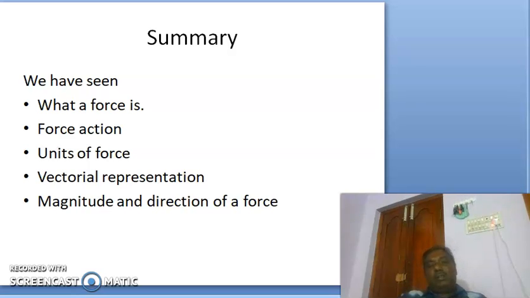So in this lecture we have seen what a force is and what are the factors by which a force is characterized. We have seen what is the action of a force. We have seen what is the unit of force and what are the different units. We have seen a vectorial representation of force, and we have also seen how to obtain the magnitude and direction of a force vector.